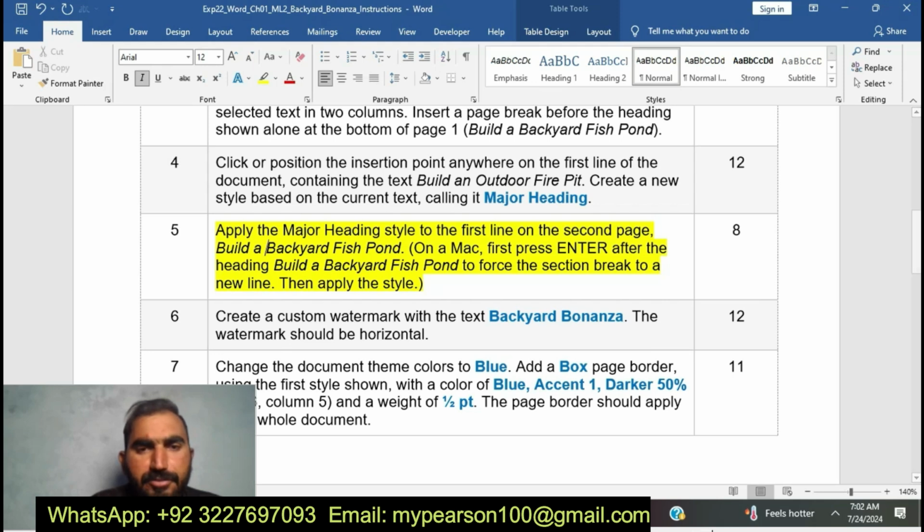Build a backyard fish pond. Then first press enter after the heading. You can see here I am going to do step number 5. Apply the major heading style to the first line on the second page: Build a backyard fish pond.